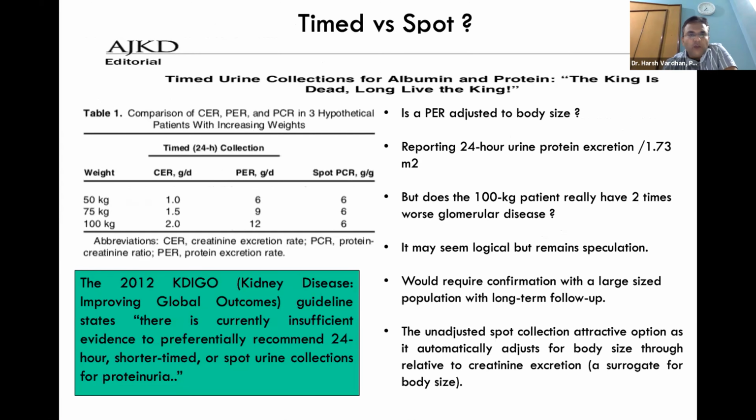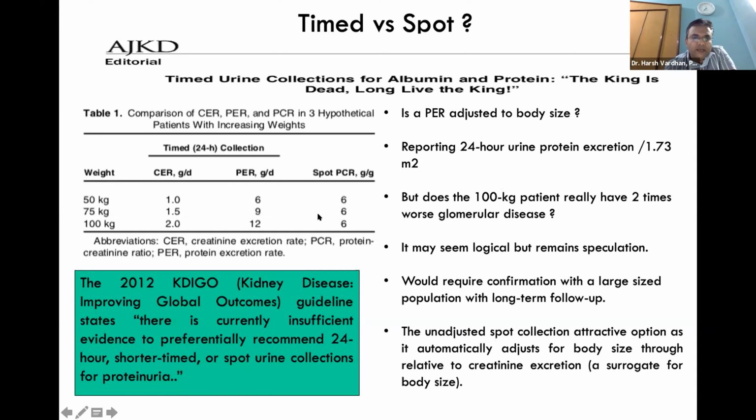So this was a beautiful AJKD blog, published in the American Journal of Kidney Diseases by a famous nephrologist, Robert Rodby, who wrote on timed urine collection for albumin and protein: the king is dead. He said it is now the demise of timed collection, and long live the king. That means long live ACR. So what was his argument?